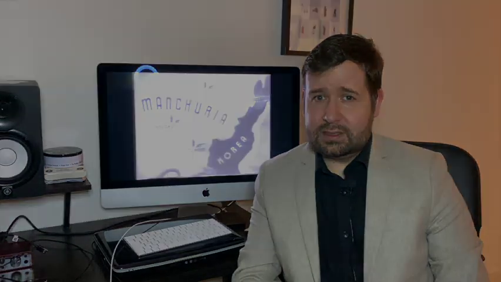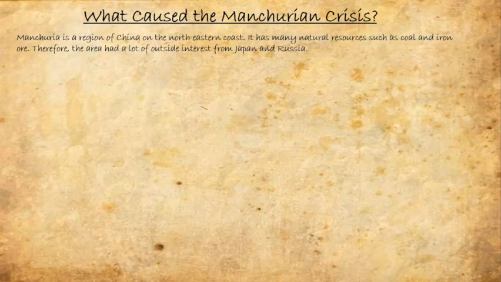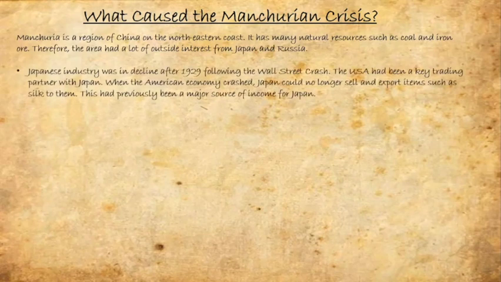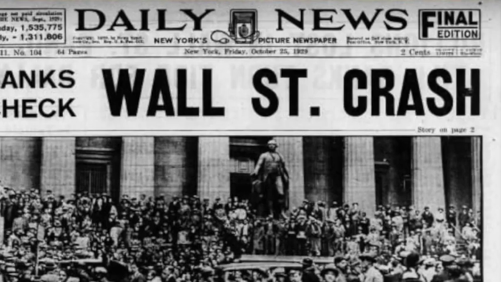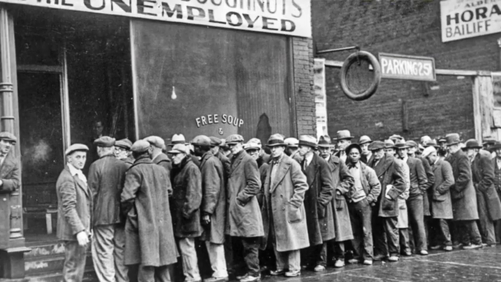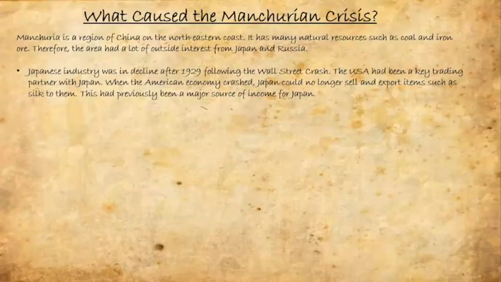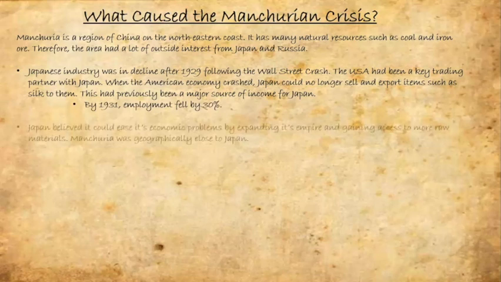Let's just remind ourselves of some of the causes of the Manchurian Crisis. Manchuria is a region of China on the northeastern coast. It has many natural resources such as coal and iron ore. Therefore, the area had a lot of outside interest from Japan and Russia. Japanese industry was in decline after 1929 following the Wall Street crash. The USA had been a key trading partner with Japan. When the American economy crashed, Japan could no longer sell and export items such as silk to them. This had previously been a major source of income for Japan. By 1931, employment fell by 30%. Japan believed it could ease its economic problems by expanding its empire and gaining access to more raw materials.